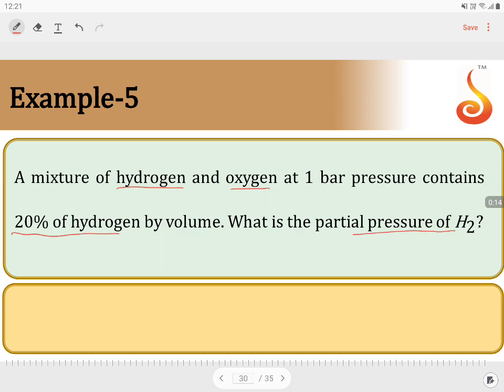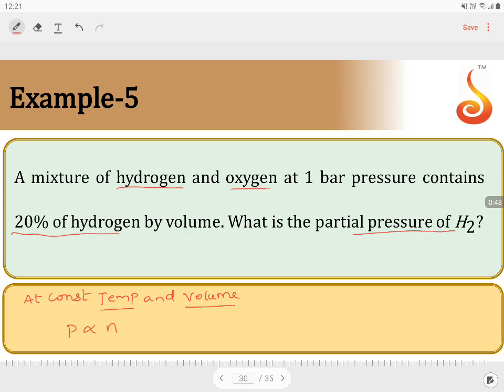Now remember here, we know at constant temperature, and if I am taking the volume, constant temperature and constant volume, where we are taking this particular one, pressure will be proportional to number of moles. Pressure will be proportional to number of moles.